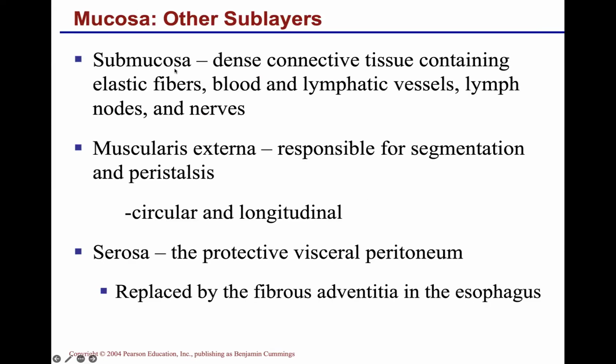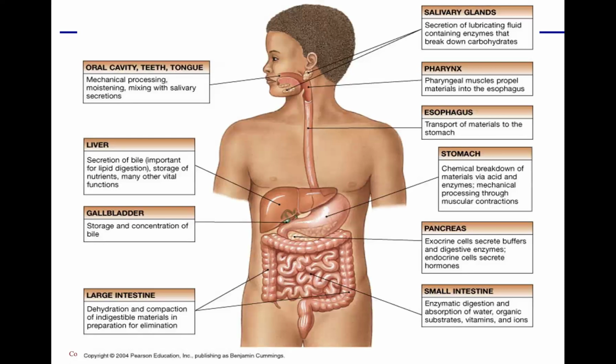So you can see here the submucosa, muscularis externa, and serosa. And the serosa has another name, which is adventitia, which is mainly in the region of the esophagus. So going over the entire pathway and reviewing it before we go ahead: